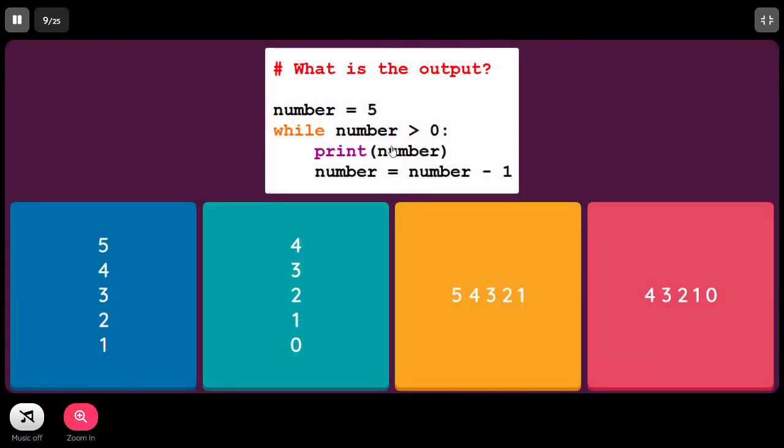What is the output? While number greater than 0. The only difference compared to the previous code is that there, after subtracting the number we were printing; here we are printing the number and then subtracting. So instead of getting 43210, we are going to get 54321.